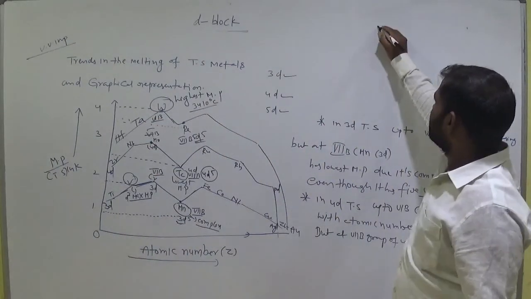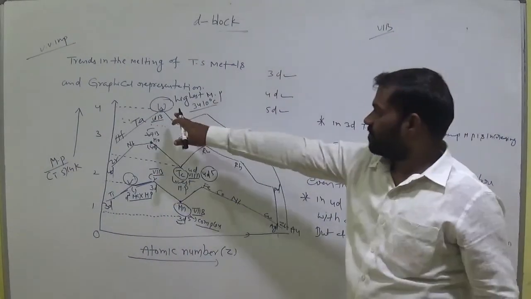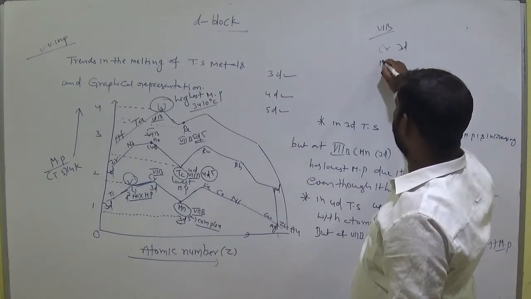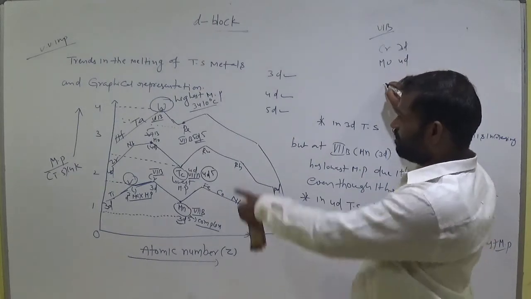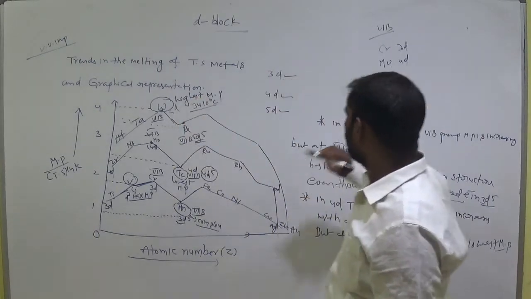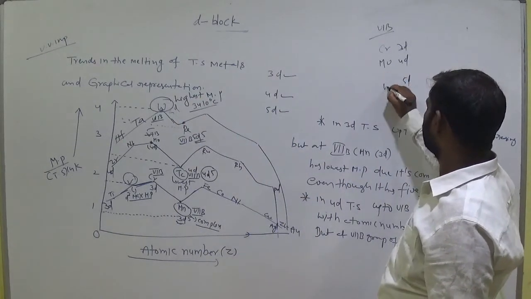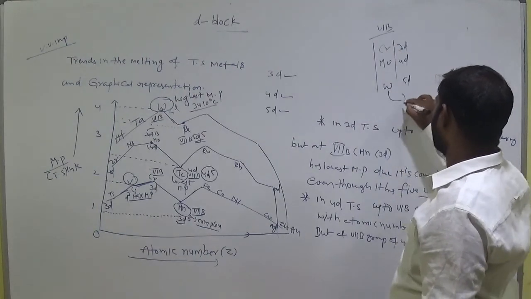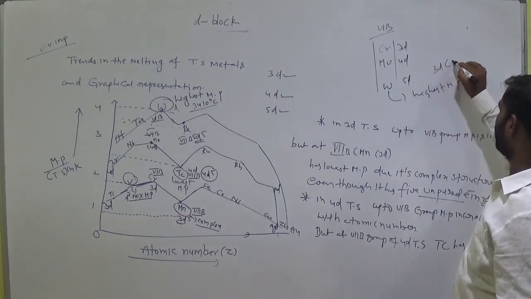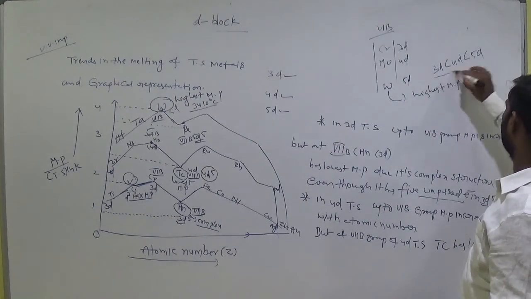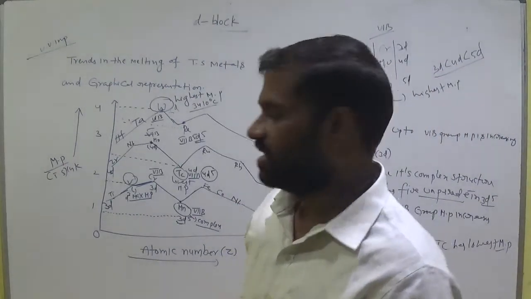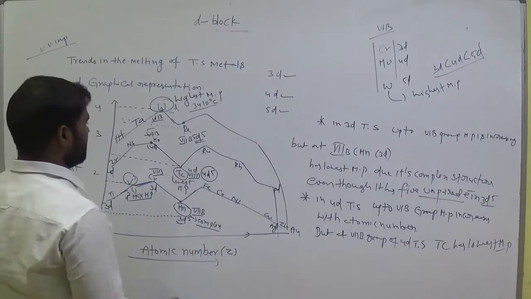In the 6th B group in the graph, initially chromium, which is 3D, then molybdenum, which is 4D, and this is the 5D transition series, that is tungsten. This is the group which has the highest melting point. The order is 3D greater than 4D greater than 5D. What is 5D? Tungsten. Tungsten has the highest melting point here. Keep that. So this is the graphical representation.